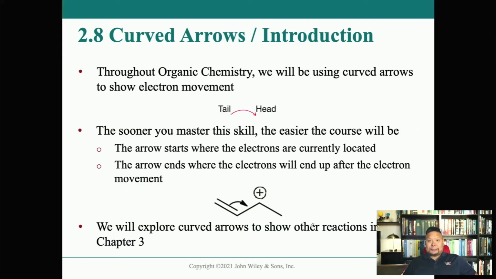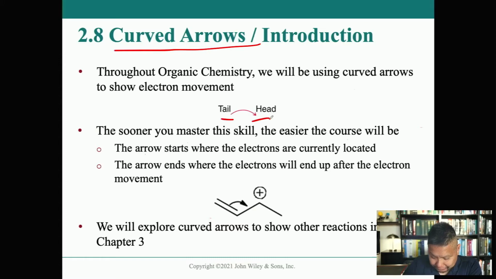I've already skipped ahead before, but we're going to introduce it again: the curved arrows. I said the thing I drew the most in organic chemistry was benzene rings, hexagons with double bonds inside. The second most drawn thing when you're a sophomore is curved arrows. Curved arrows demonstrate electron movement, electrons moving from one atom to another. This arrow has two parts, a tail and a head, just like any other arrow.